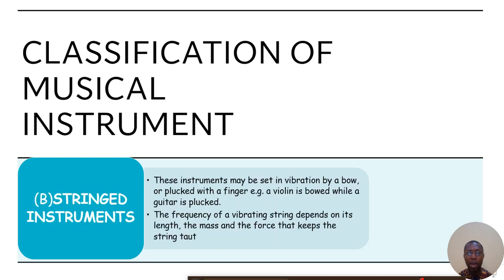Another category of musical instrument is the stringed instrument. These are the instruments that make use of strings to produce their sound. But before they can produce their sound, the string has to be plucked. You pluck the string like the guitar. When you pluck the guitar string, the string begins to vibrate and the vibration gives us sound. Okay, we also have the violin in this category.